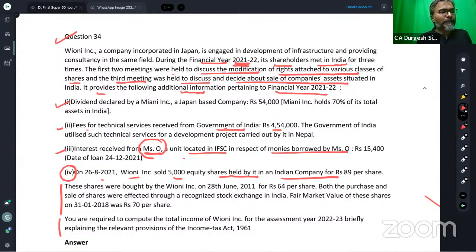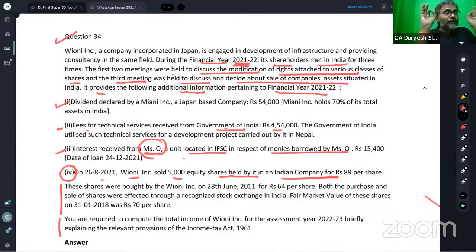So students, be careful on this particular part. You would have seen that what they have given is only the details about the passive income. Where is the business income? What I told you, students, was that your passive income should not be more than 50% of the total income. And passive income constitutes dividend, interest, royalty, FTS, capital gains, isn't it? So that is the passive income.